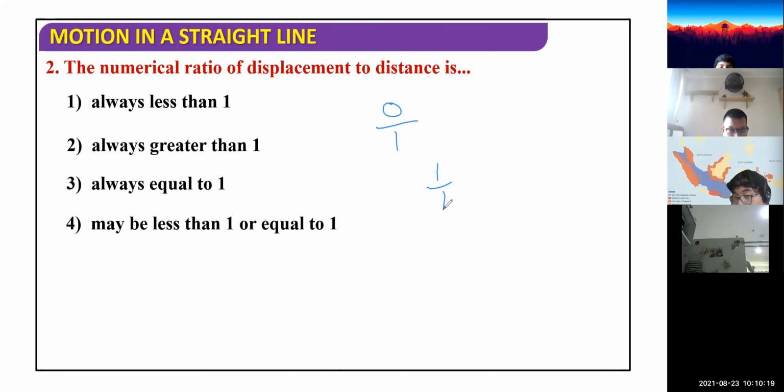So basically it can be less than 1, and it may be equal to 1. Displacement can never be greater than distance. Maximum, it can be equal or less than. Kezia, yes, your answer is also correct.